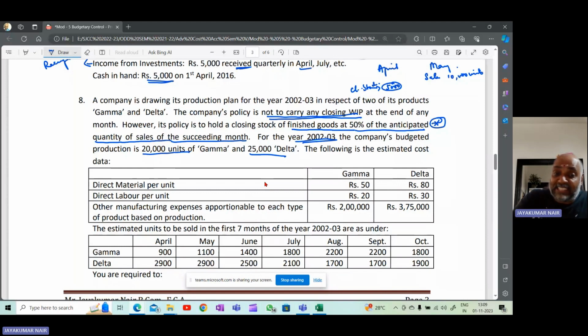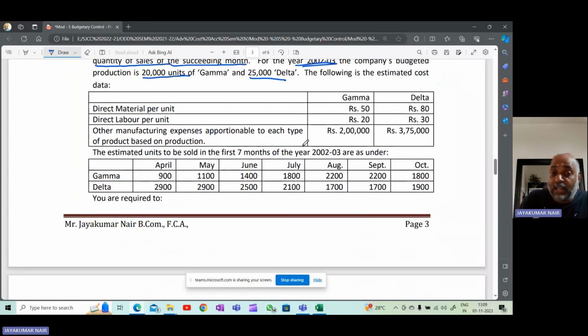The following is the estimated cost. So this is the budget. This is what they have estimated. They have said that material cost per unit for Gamma will be 50, Delta will be 80. Labor cost per unit of Gamma will be 20 and 30 for Delta. And the manufacturing expenses per annum will be 2 lakh rupees and 3,75,000 rupees for Gamma and Delta respectively.